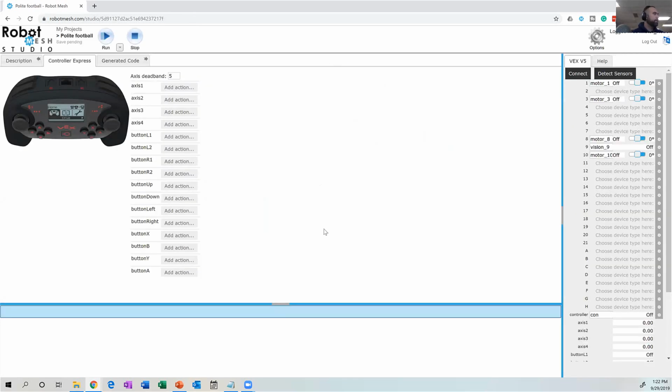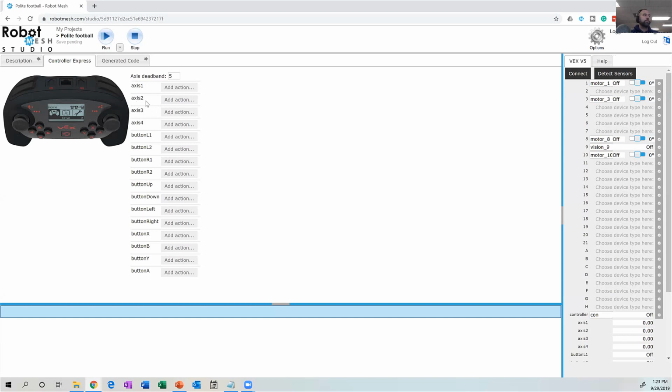Okay, so now what we can see is we get this picture of the V5 controller. If it's an IQ project, the controller is going to look a little bit differently. It uses different channels. And here we can see that channel 3 is our left joystick up and down, and channel 2 is our right joystick up and down. So if you have a preference for arcade drive or tank controls, you can pick one or the other. I happen to have a bias towards tank controls, so that's the way I'm going to do this.